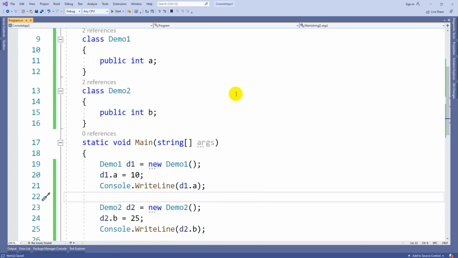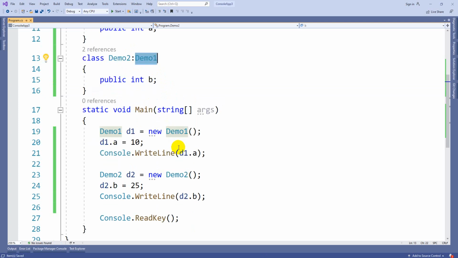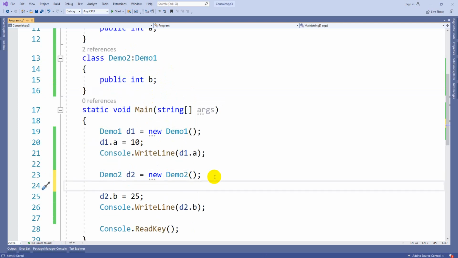So what is meant by inheritance here? For demo2, if I put a colon and write demo1, that means demo1 will become the parent class because it is going to give the permissions to demo2. That means demo2 is inheriting demo1. The advantage of using inheritance is that from demo2 I am also able to access the properties of demo1.